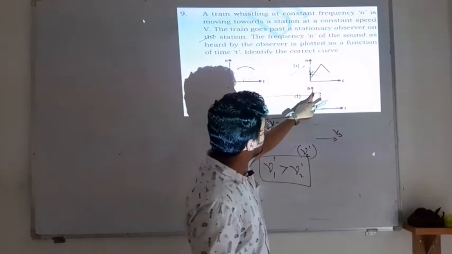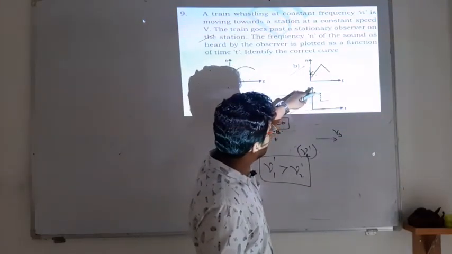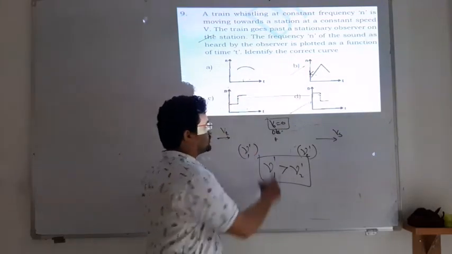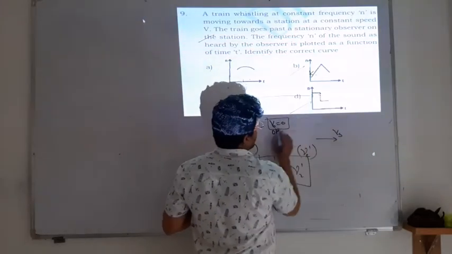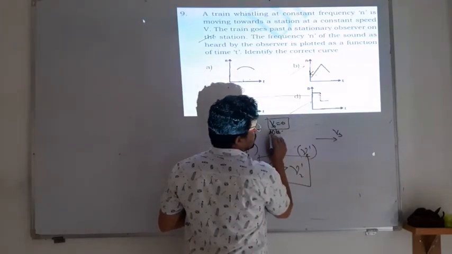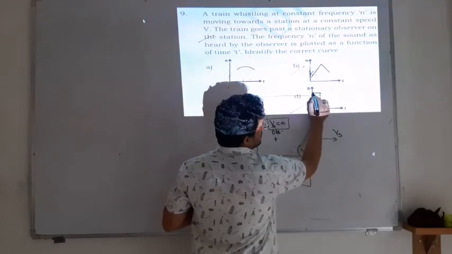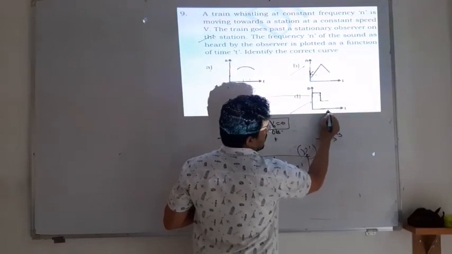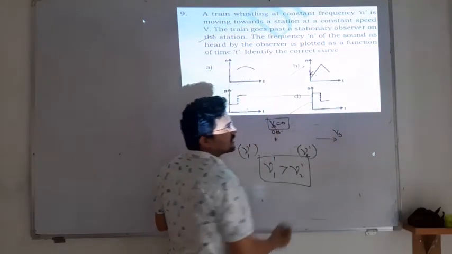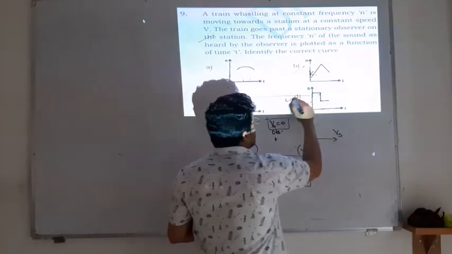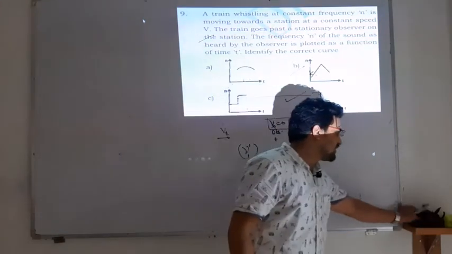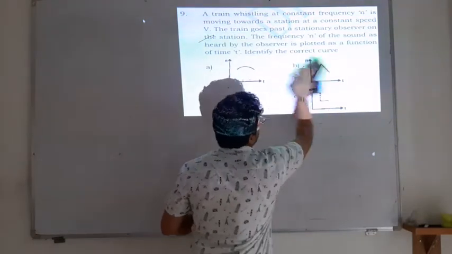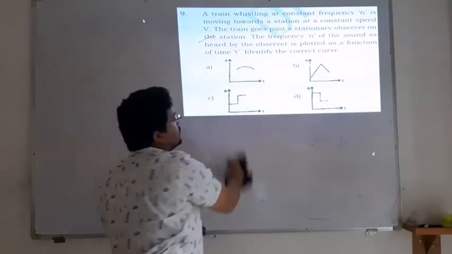When it is near the observer, it hears the maximum frequency, and as it moves the frequency changes, and at this point it is maximum and suddenly drops, and as it moves away from this, it will again be constant. So option D is correct. It needs some basic things, so remember the Doppler effect. Next.